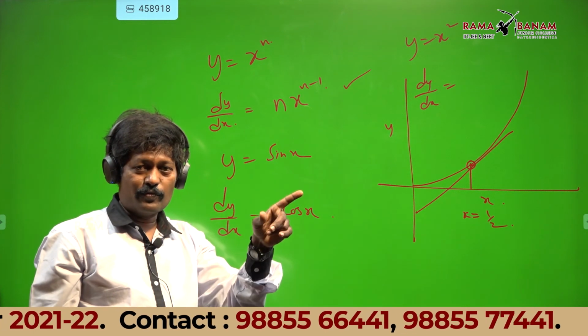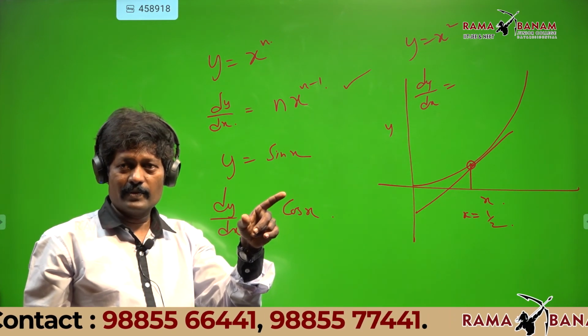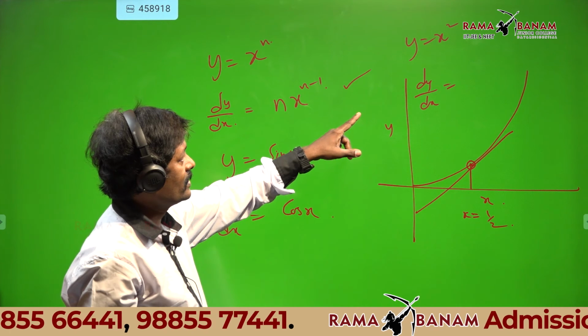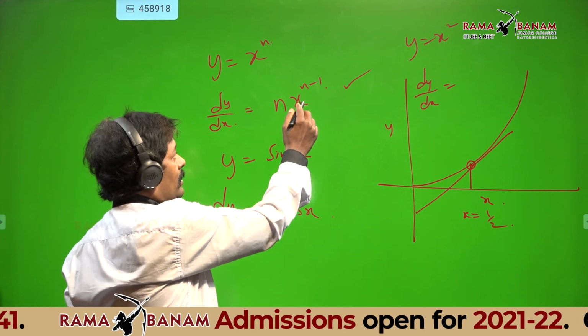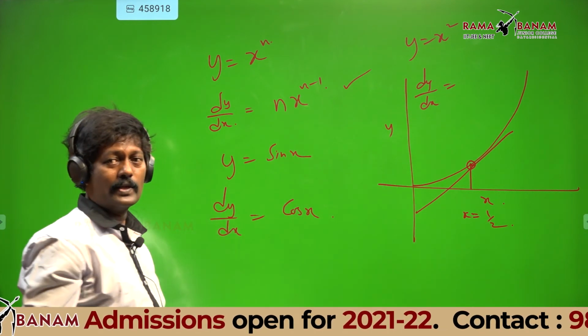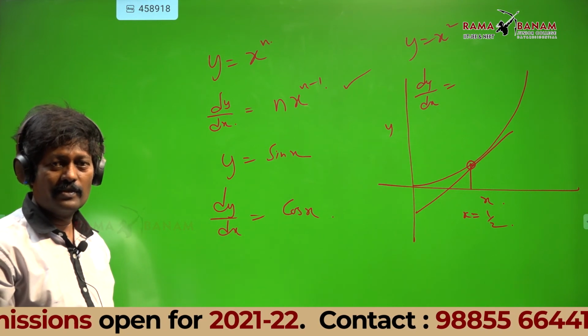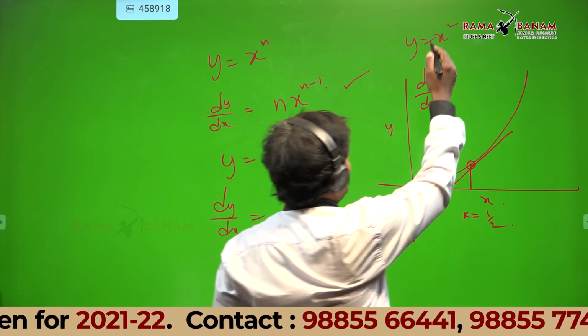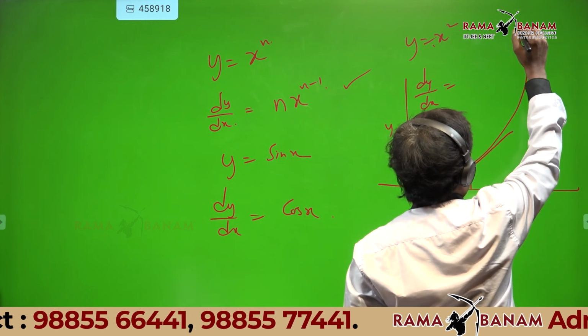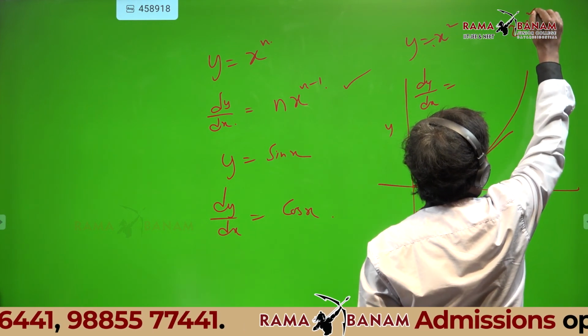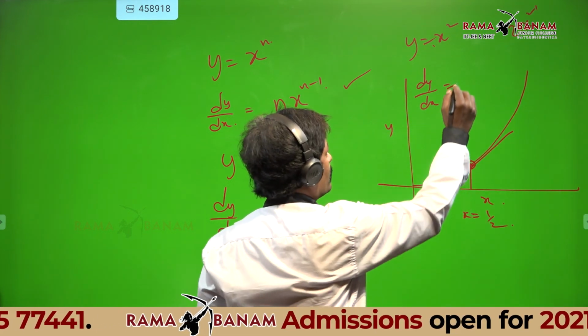Listen carefully, I want dy by dx. Apply this formula, nx power n minus 1. That means this 2 comes here, 2x power 2 minus 1. That is 2x.